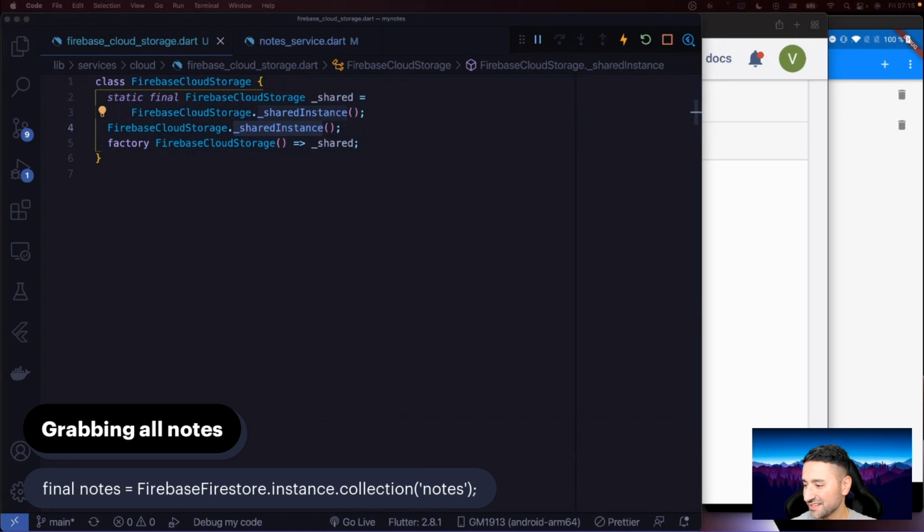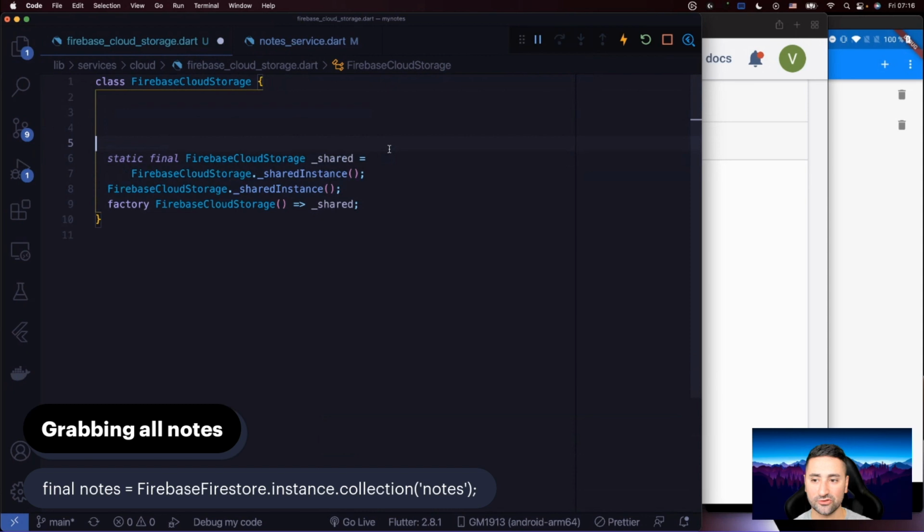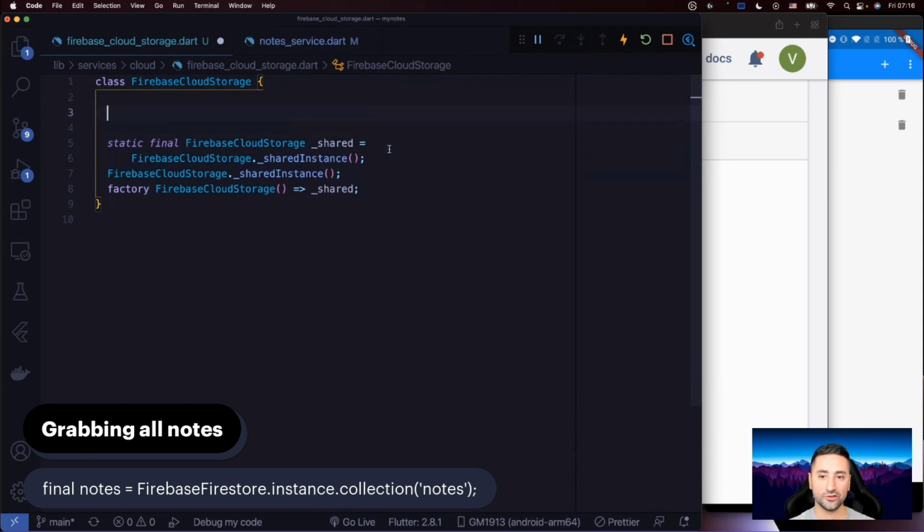Okay, after you've taken care of that, what we need to do is to grab all our notes from our cloud storage. Okay, so let's just go ahead. After this factory constructor, we're gonna expose a field, as the caption at the bottom of the screen indicates, called notes.